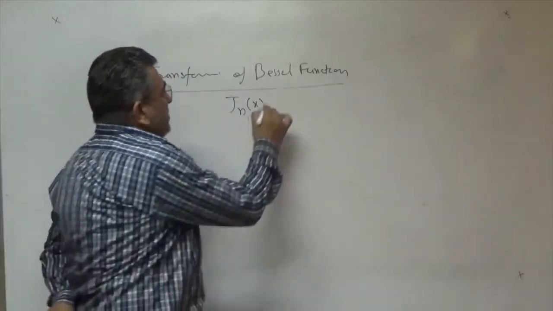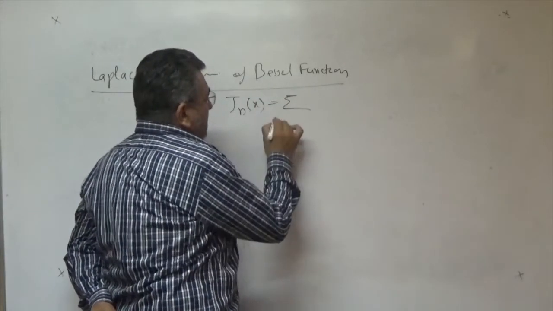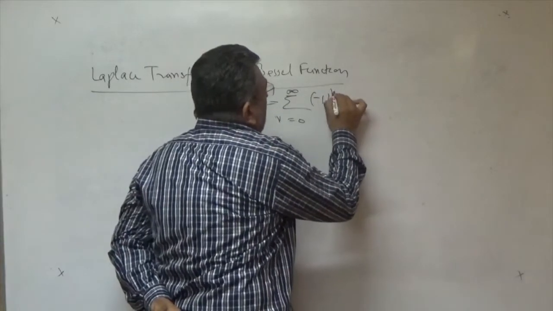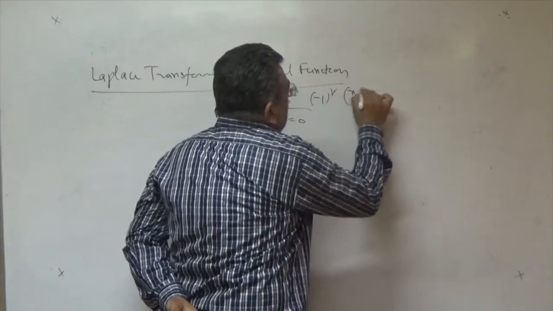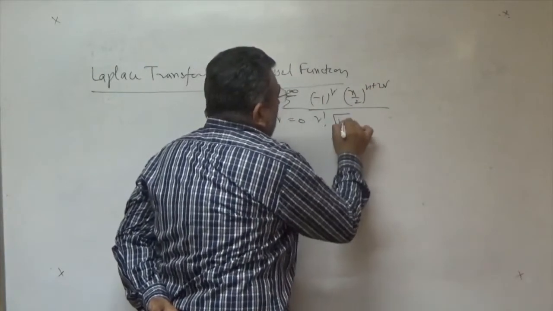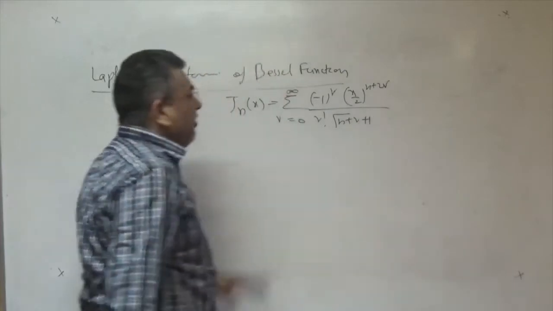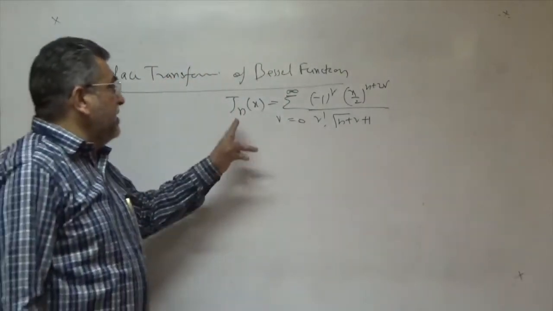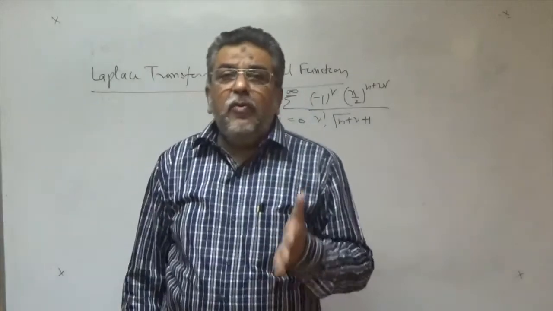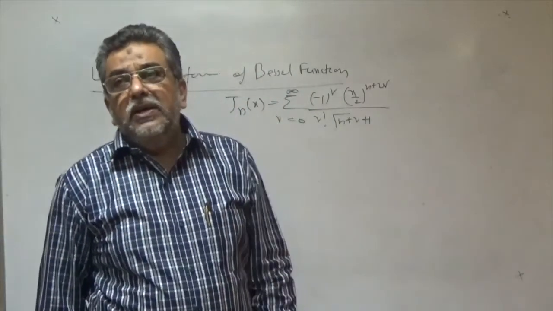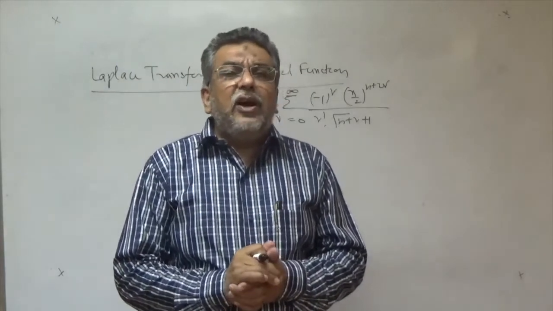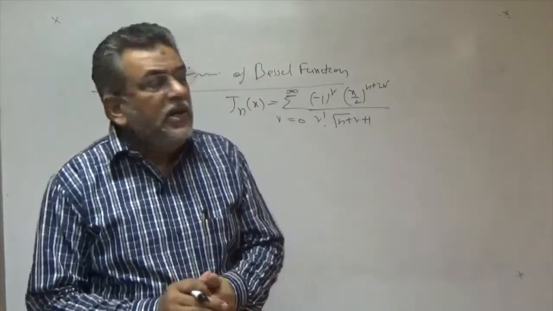What is the Bessel function? You know that J n of x is the summation from r equal to 0 to infinity of minus 1 to the power r, x by 2 to the power n plus 2r, upon factorial r gamma n plus r plus 1. Here n is the index or order of the Bessel function. This is the main formula of the Bessel function of order n, and by putting various values of n, we can obtain the various orders of the Bessel function.